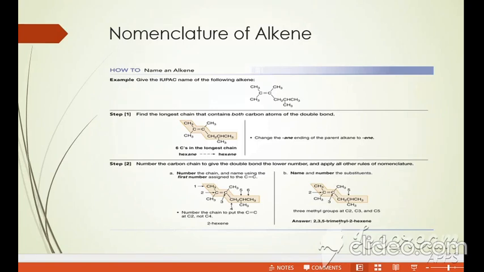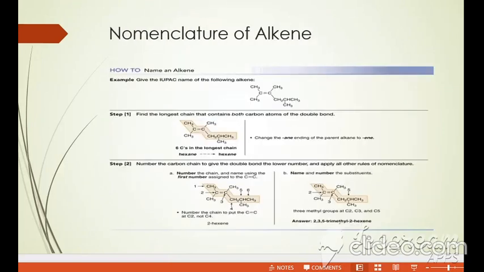So these are the 4 points. Number 1, I have told you the parent is the number of carbon atoms. The functional group: ane is changed into ene, and the prefix is the number of substituents. Number 1 point, select the longest carbon chain, and preference should be given to the double bond carbon. Second, give the lowest number to the carbon which contains the double bond or triple bond. Number 3, now start calculating the number of substituents, the alkyl groups, alphabetically. Number 4, indicate the location and number of the alkyl groups. The last point is, if more than 2 double bonds are present, how do you write? This is the end of the nomenclature of alkenes.